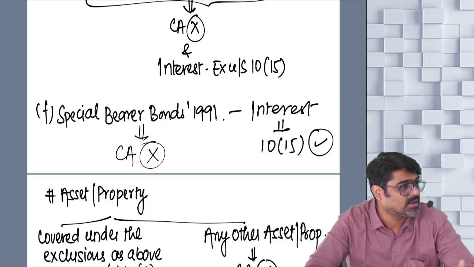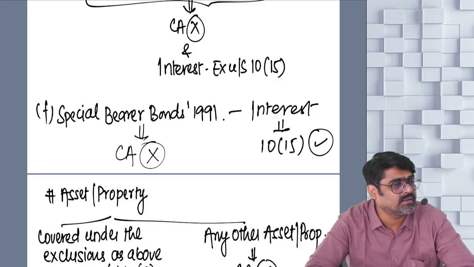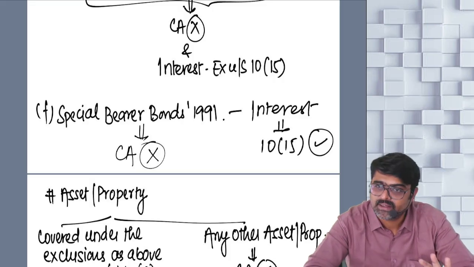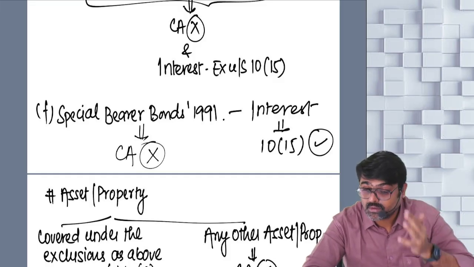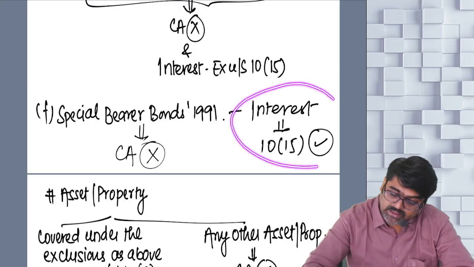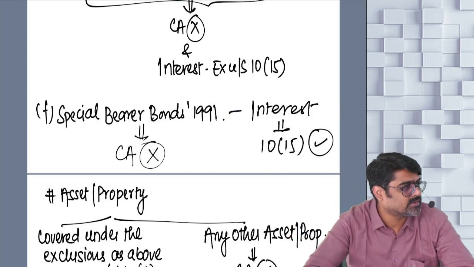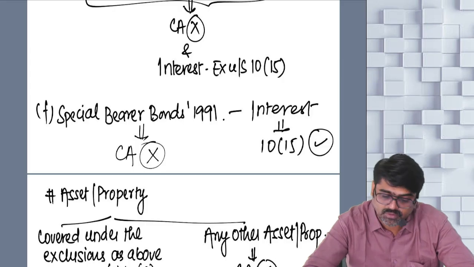But if you find any of these 6 assets, they are not treated as capital asset, and no capital gain needs to be calculated for them. Any interest on special bearer bonds will also be fully exempt under section 10(15). Will you remember?